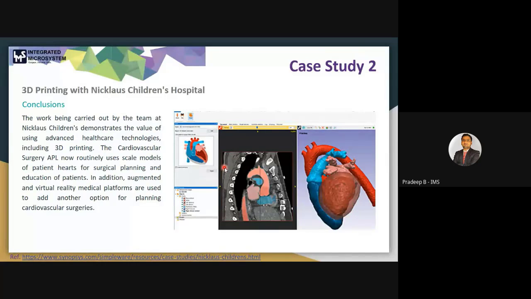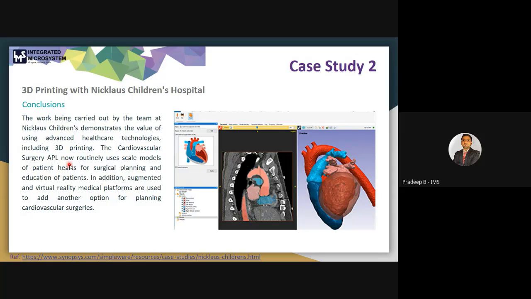Okay, so the conclusion we can say, this work is being carried out by the team at these hospitals to demonstrate the value of using advanced healthcare technologies, as we are already aware, because advanced healthcare technologies are very helpful. Okay, so they just demonstrate the value of using advanced healthcare technologies, including 3D printing, in cardiovascular surgery.